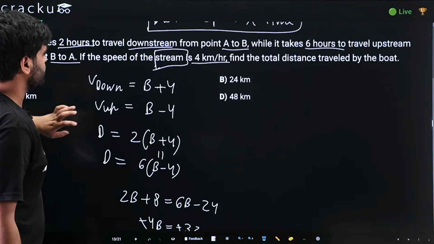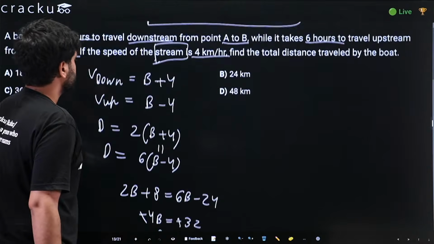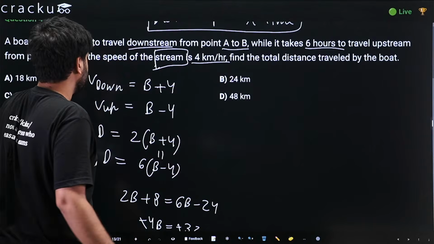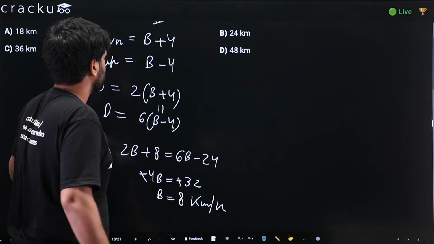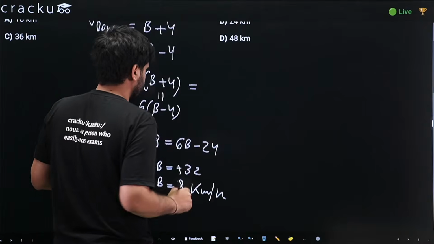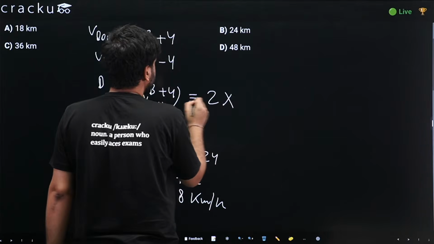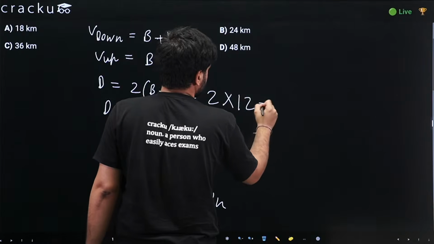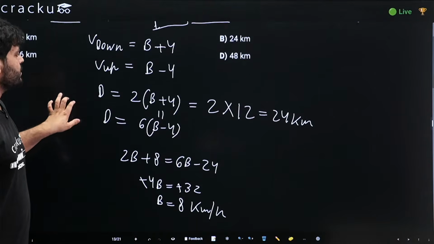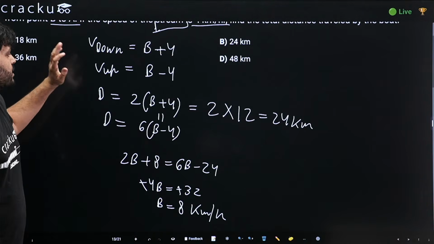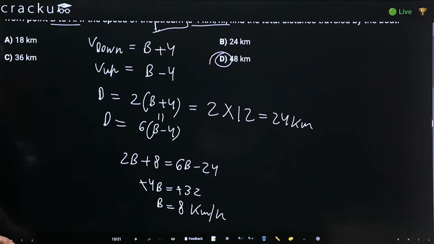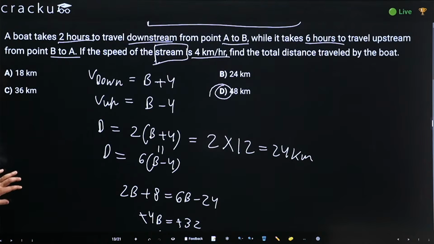Now what are we asked? Find the total distance traveled by the boat. The total distance would be distance upstream plus distance downstream, which are equal. So we will calculate one of them and multiply by 2. 2 into B plus R, B is 8 here, so it would be 2 into 8 plus 4, 12, 24 kilometers. This is just the one distance, downstream. Upstream is the same distance. 24 into 2, 48. Option D. Let us move forward now.